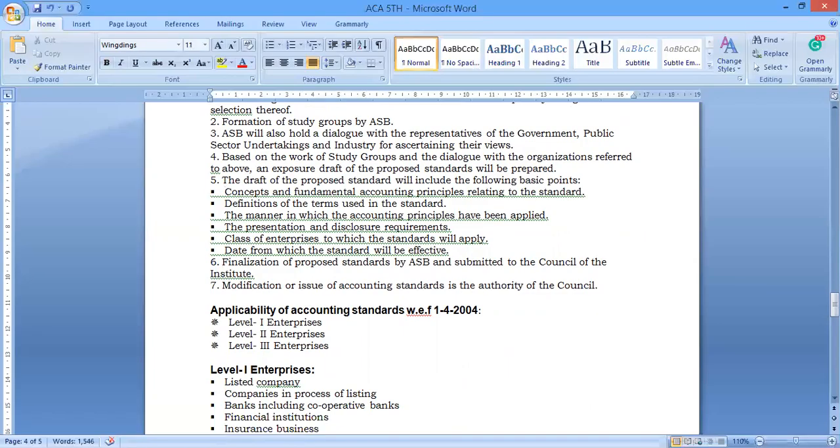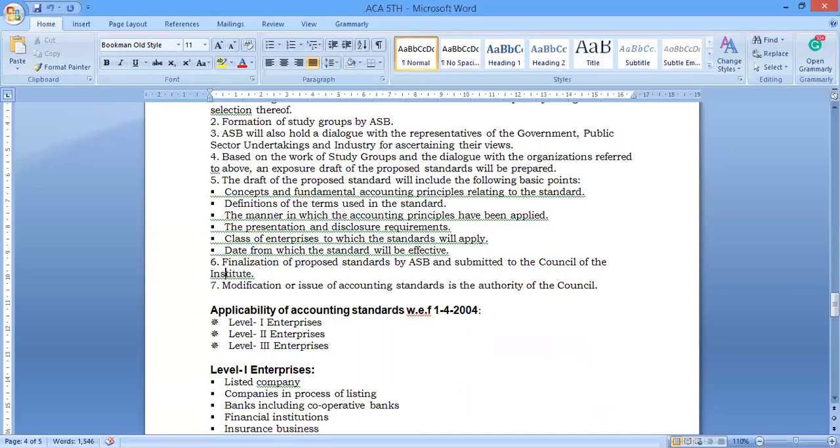So all of you know the basic accounting concepts, conventions, principles, and golden rules of accounting; these have to be provided. The second one is the definition of the terms used in the standard. Each and every definition has to be considered. Then the manner in which the accounting principle has to be applied, and presentation, disclosure, applicability, effective date, and finalization and modification by the accounting authority council.